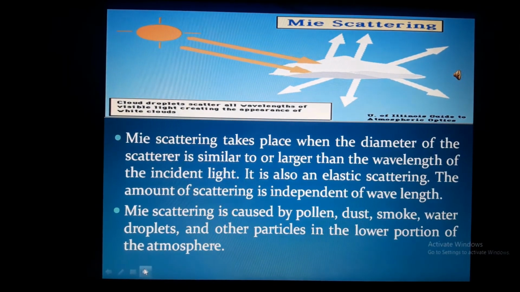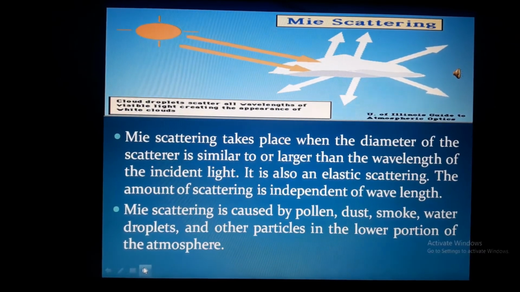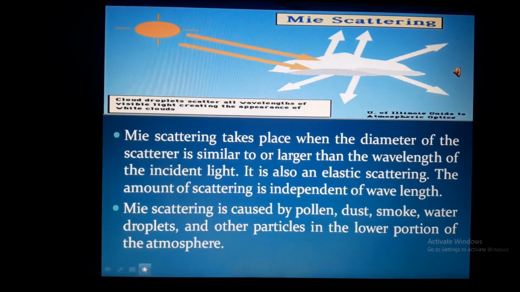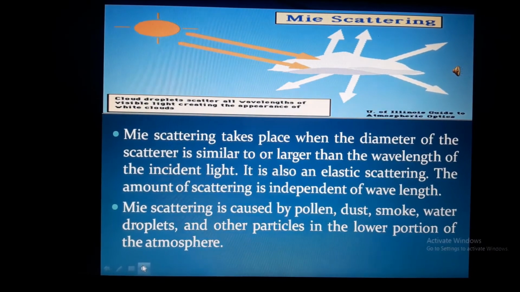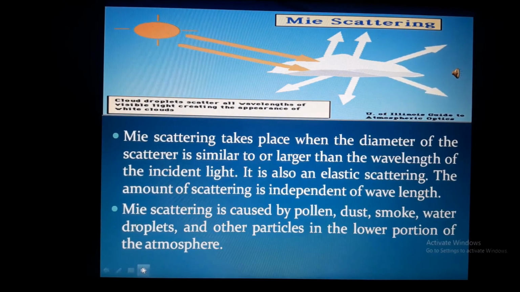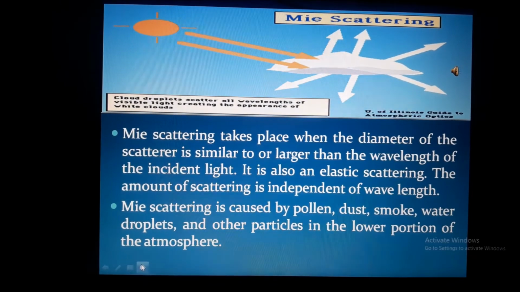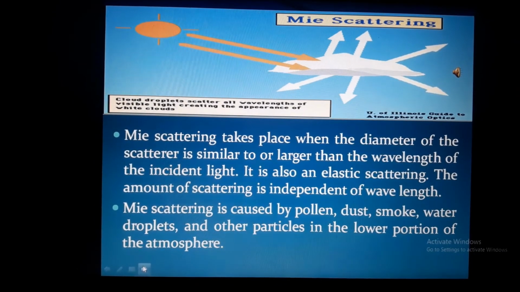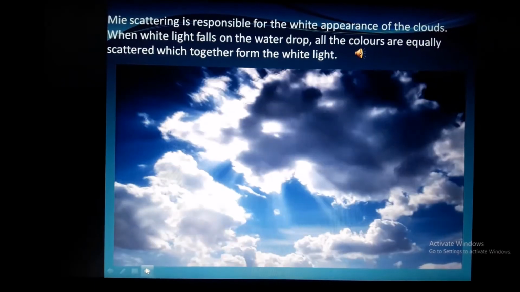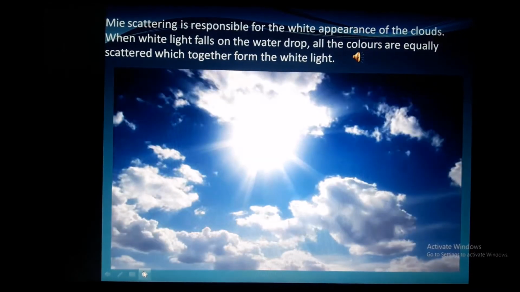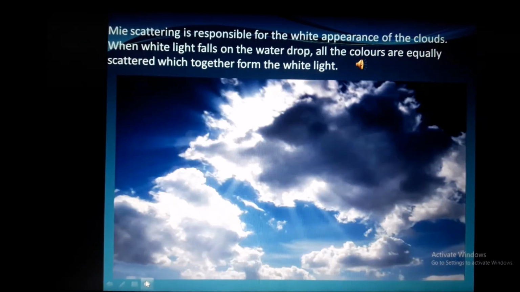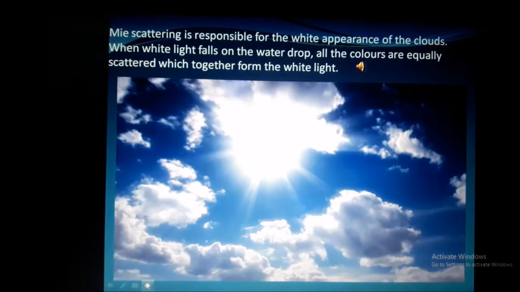Mie scattering. Mie scattering takes place when the diameter of the scatterer is similar to or larger than the wavelength of the incident light. It is also an elastic scattering. The amount of scattering is independent of wavelength. Mie scattering is caused by pollen, dust, smoke, water droplets and other particles in the lower portion of the atmosphere. Mie scattering is responsible for the white appearance of the clouds. When white light falls on the water drop, all the colors are equally scattered, which together form the white light.